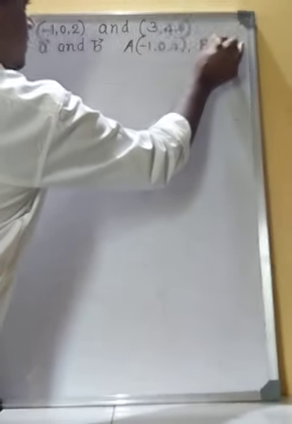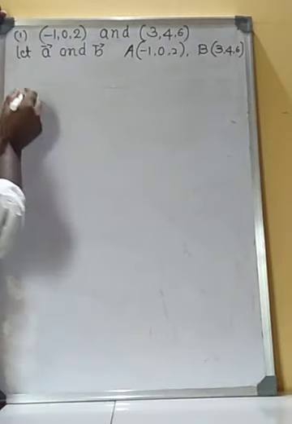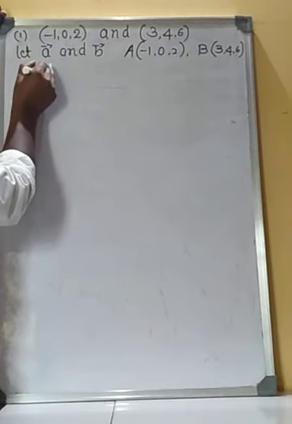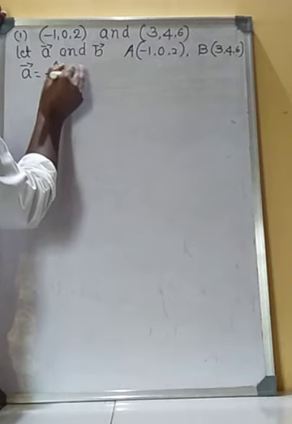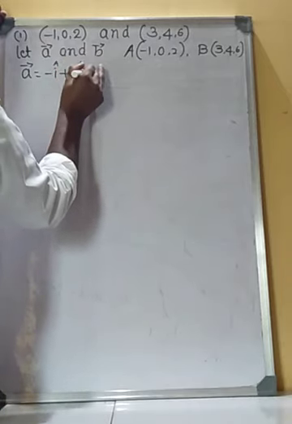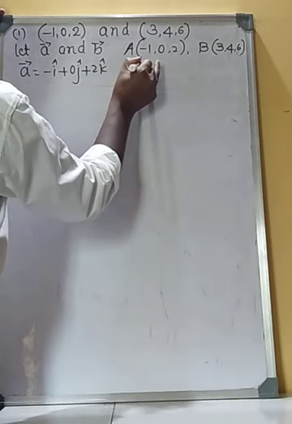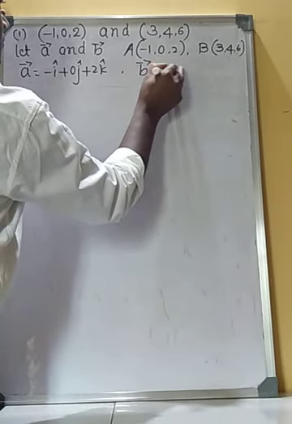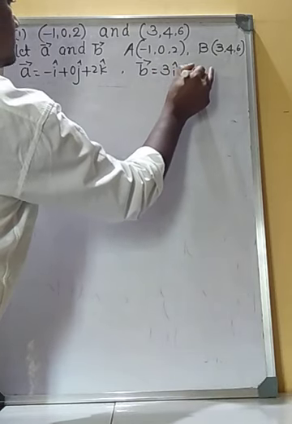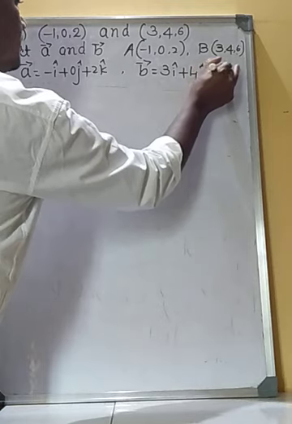Here let vector A and vector B be the position vectors of the points A (-1, 0, 2) and B (3, 4, 6). Therefore vector A is equal to -i plus 0j plus 2k and vector B is equal to 3i plus 4j plus 6k.